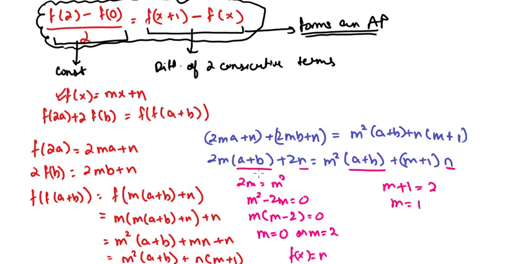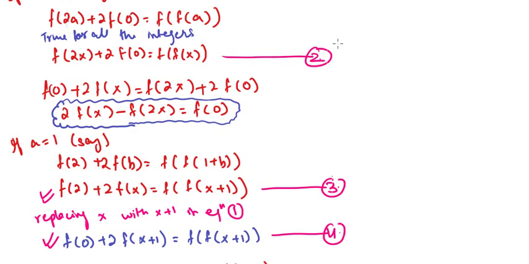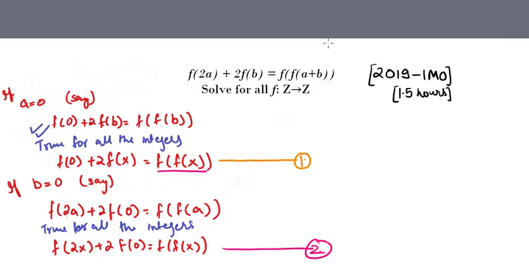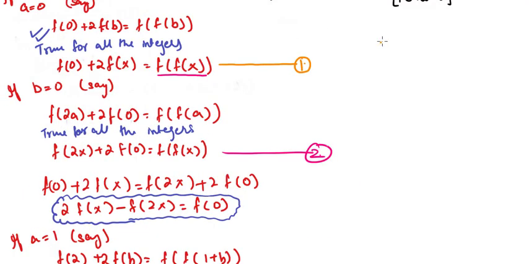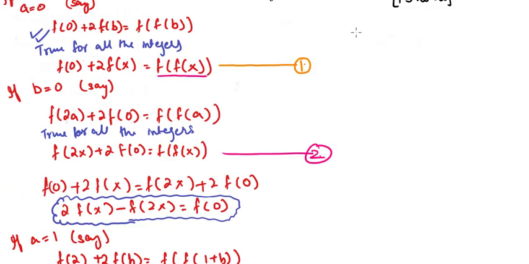These are the concepts, and I guess this problem, on an average, I guess 60% of the students scored a perfect score. That is, each problem gets a credit of 7. So I guess more than 60% students got the perfect credit in this particular question. So this question was on an average an easy question for IMO students. Okay, I hope you guys got the point. I hope you guys got the question.